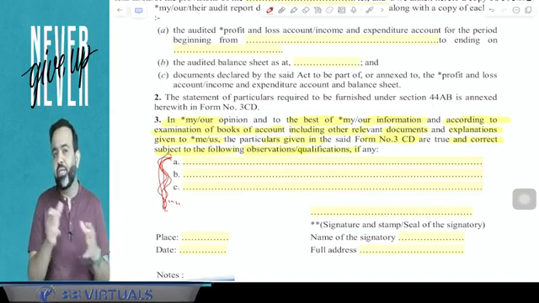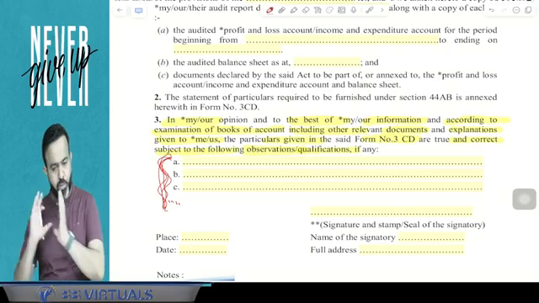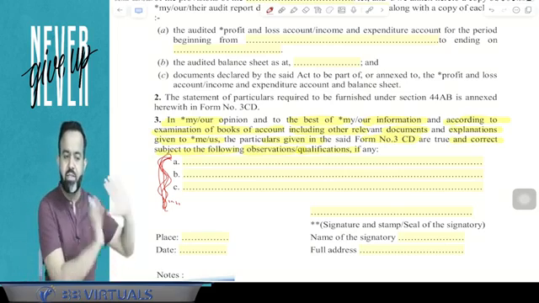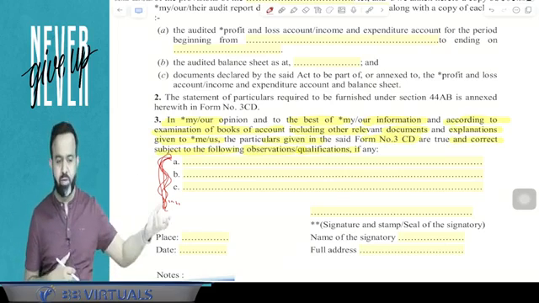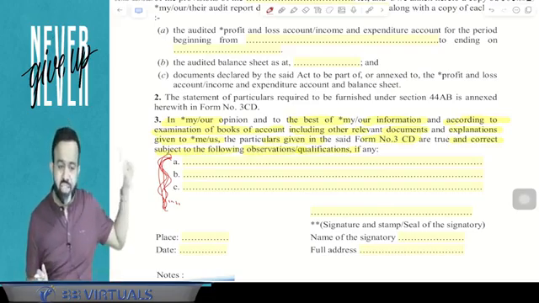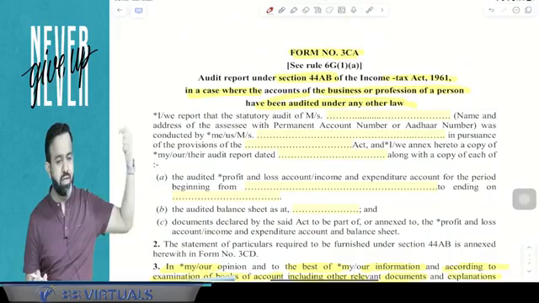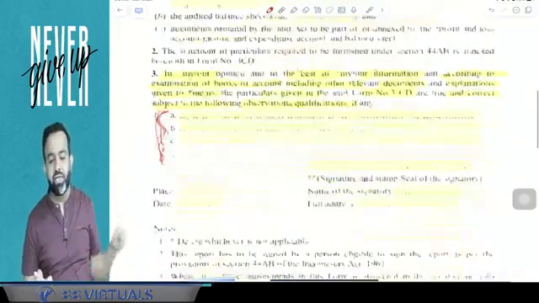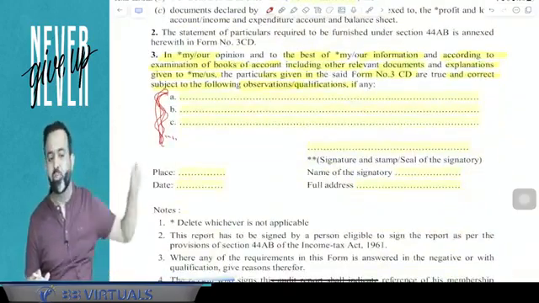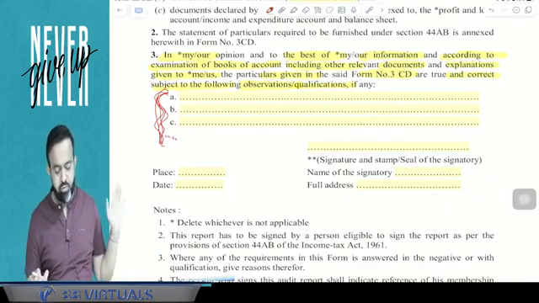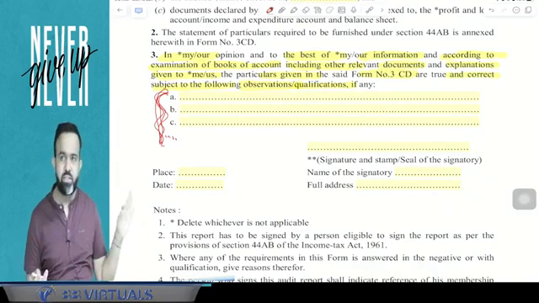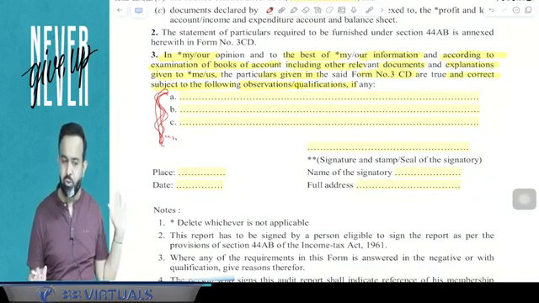You know that if there is a difference in opinion, where the chartered accountant's opinion says some different part, and the assessee says some different point, then, guys, they have to mention it here. So as I mentioned, if there is a difference of opinion between the assessee and the chartered accountant, then the chartered accountant has to report all the qualifications, observations and differences in opinion here. You got my point or not?